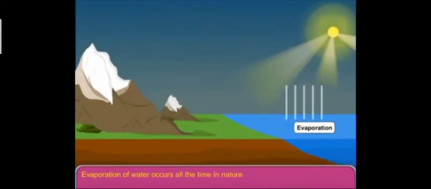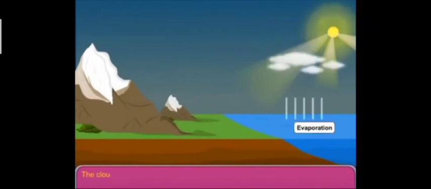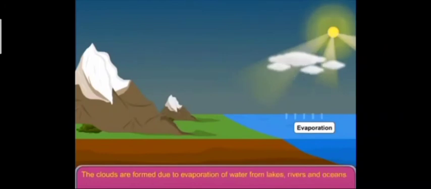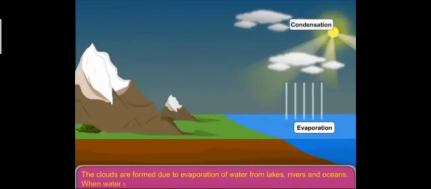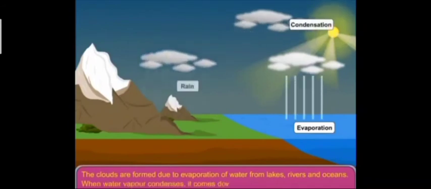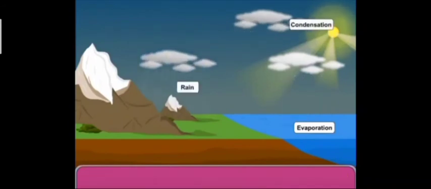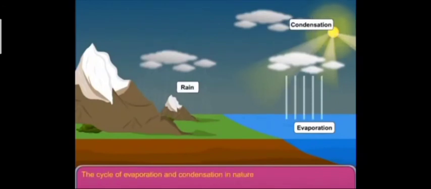Evaporation of water occurs all the time in nature. It is faster on very hot sunny days. The clouds are formed due to evaporation of water from lakes, rivers, and oceans. When water vapor condenses, it comes down as rain. The cycle of evaporation and condensation in nature is called water cycle.